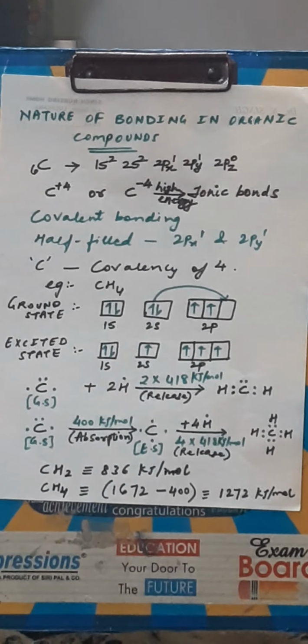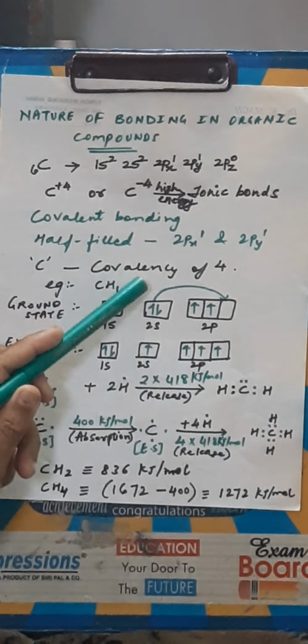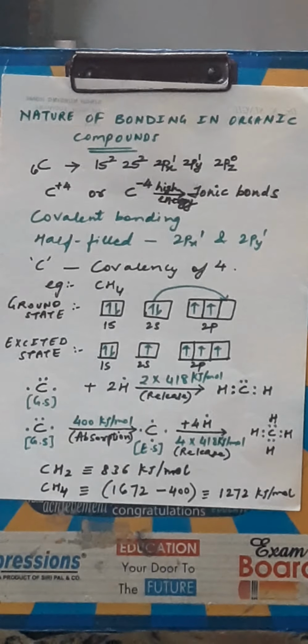That we can understand with the example of methane, CH4. As we can see very clearly, it is forming 4 bonds with 4 hydrogen atoms. So, carbon is having a covalency of 4 in this case. To explain the tetravalency of carbon, we can understand it by the concept of promotion.